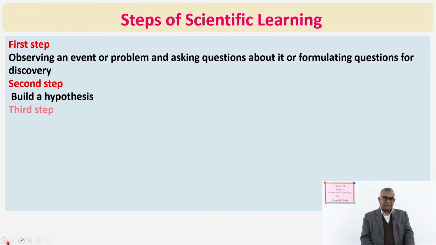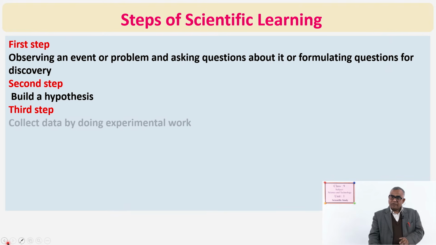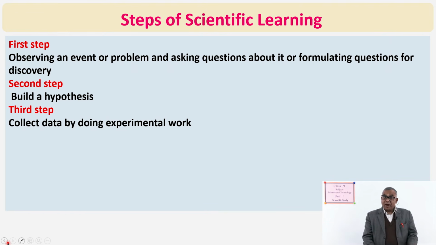And then third step, you have to collect data by doing experimental work. Experimental work does not mean only the things done in the laboratory that you are familiar with. Experimentation may be done inside the laboratory, outside the laboratory, by using instruments, without using instruments. There are different types of experimentation.